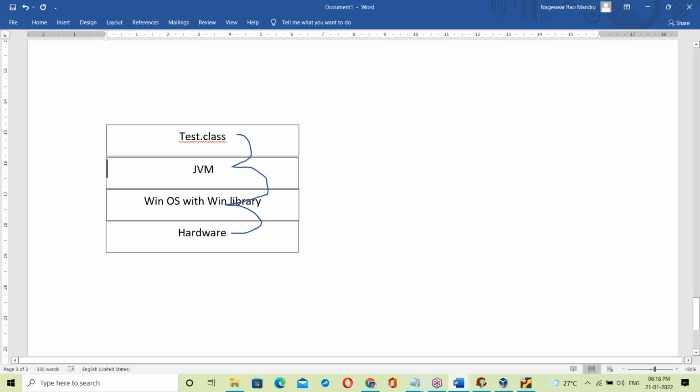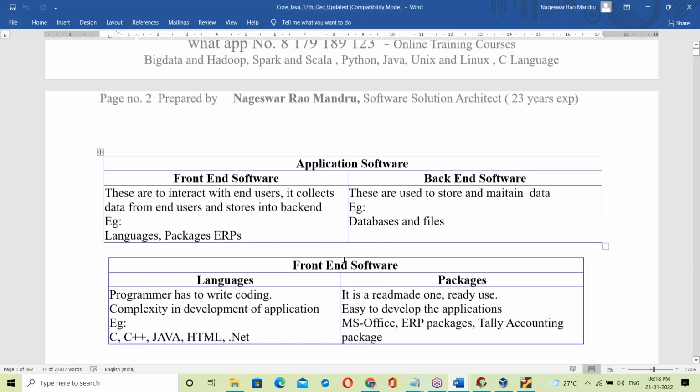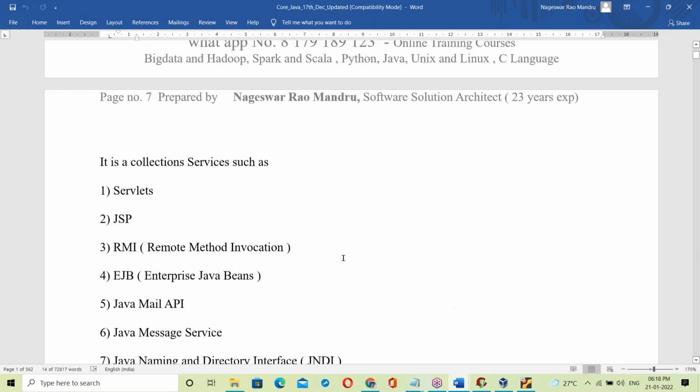The JVM converts bytecode to binary code, because as a part of the JVM there is an interpreter. That interpreter converts bytecode to binary code. JVM stands for Java Virtual Machine.